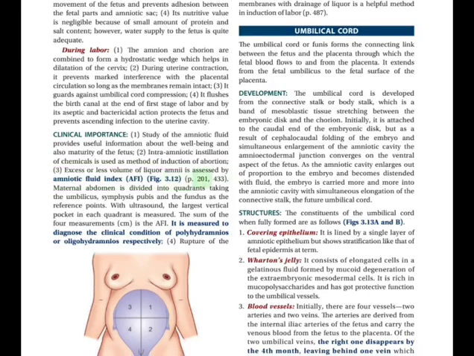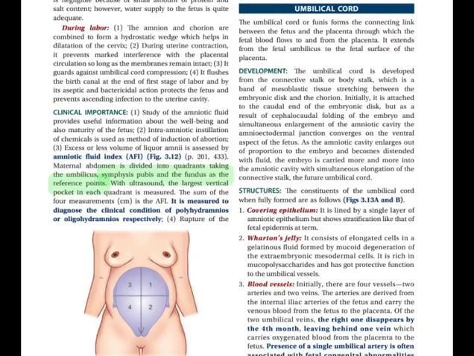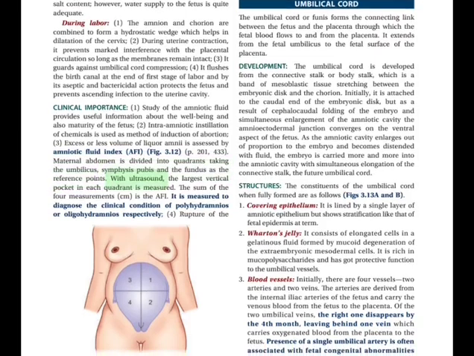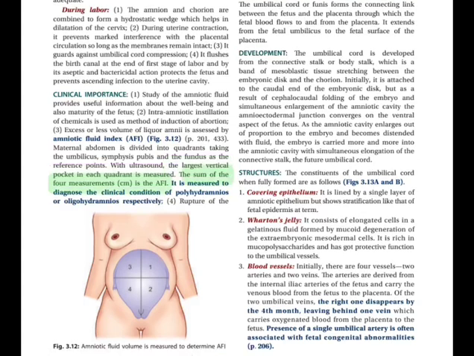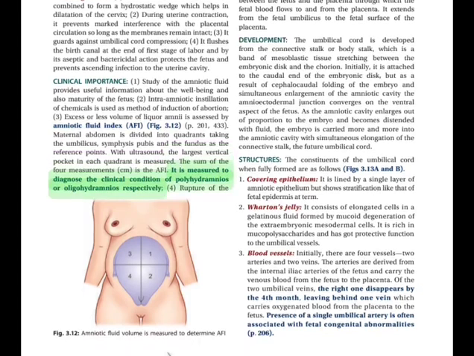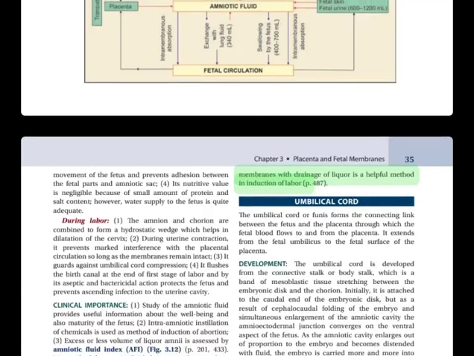Maternal abdomen is divided into quadrants taking the umbilicus, symphysis pubis and the fundus as the reference points. With ultrasound, the largest vertical pocket in each quadrant is measured. A sum of the four measurements, in cm, is the AFI. It is measured to diagnose the clinical condition of polyhydramnios or oligohydramnios respectively. 4. Rupture of the membranes with drainage of liquor is a helpful method in induction of labor.